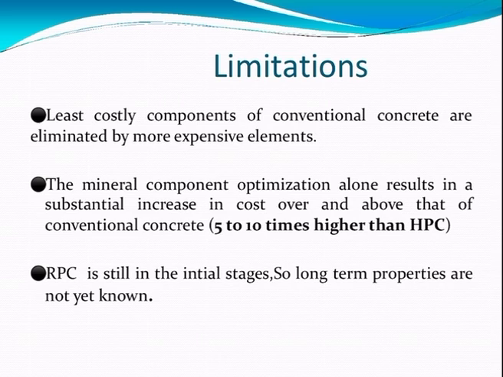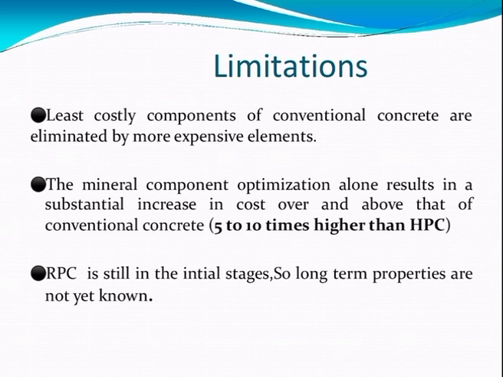And moving on to the limitations of RPC, the least costly components of conventional concrete are eliminated and replaced by more expensive elements. The mineral component optimization alone results in a substantial increase in cost over that of conventional concrete, around 5 to 10 times higher than that of HPC.